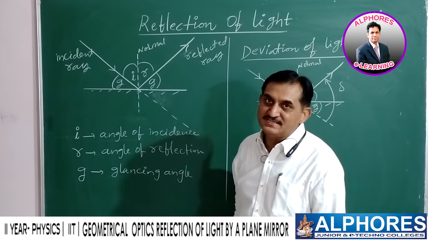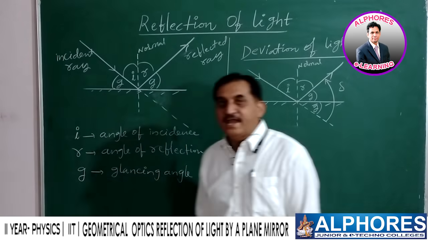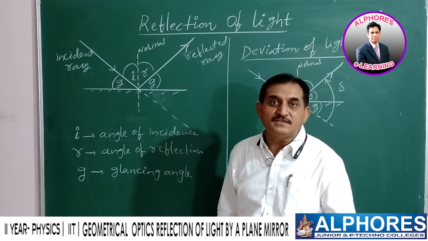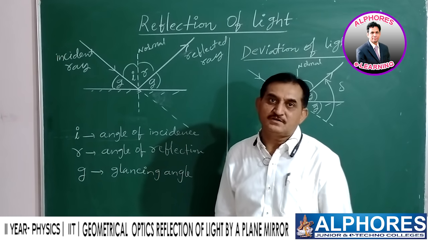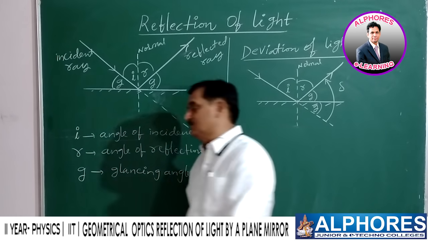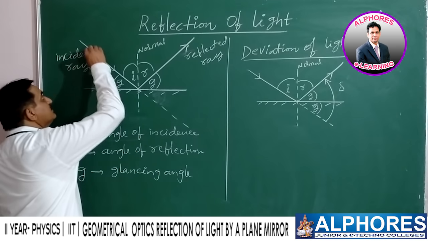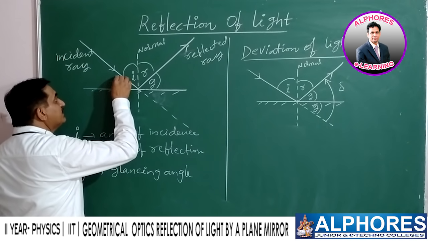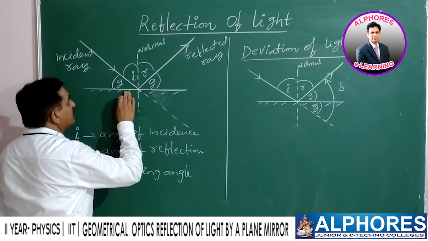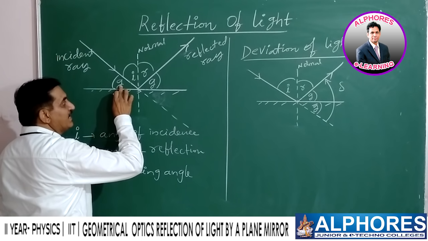And the third one is the glancing angle. The angle made by the incident ray or reflected ray with the surface is defined as the glancing angle. See here, this is the incident ray, this is the reflected ray. The incident ray makes an angle with the surface, this is the glancing angle.